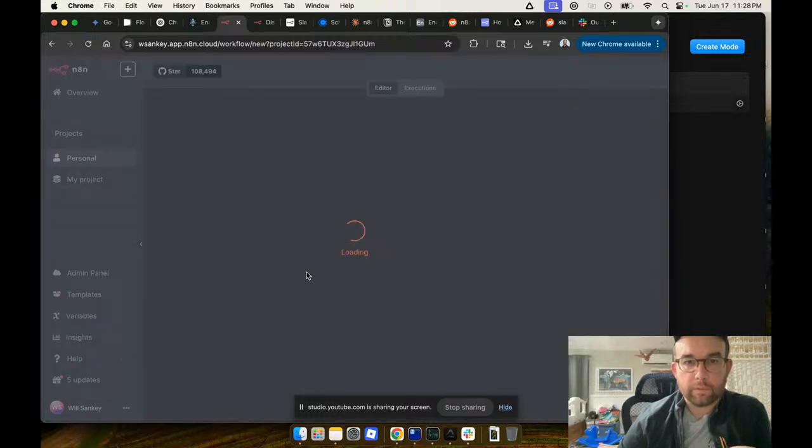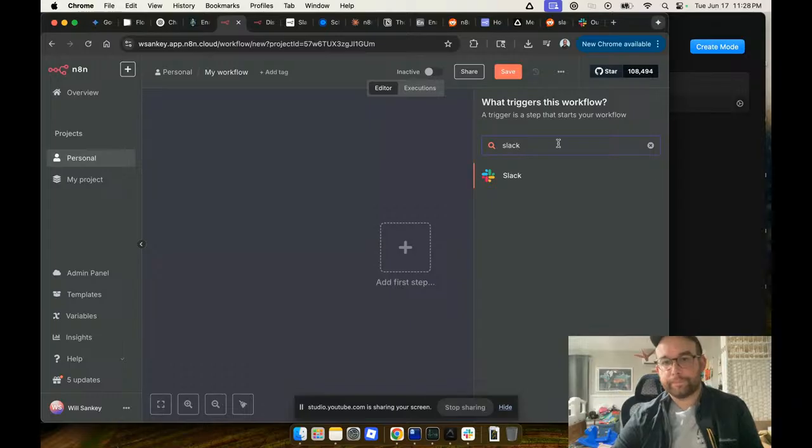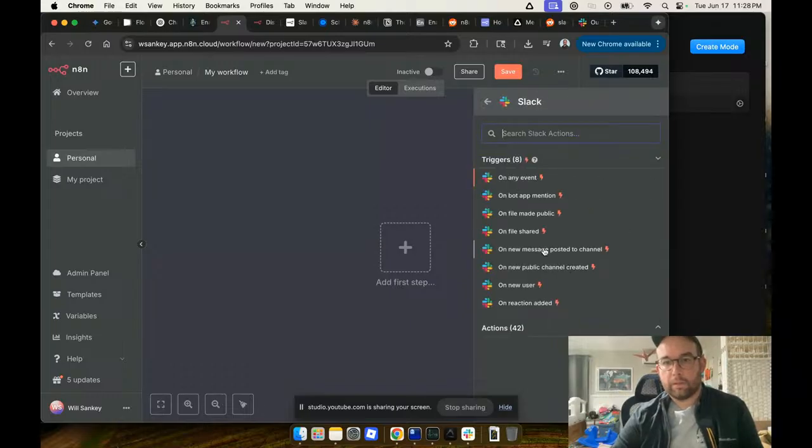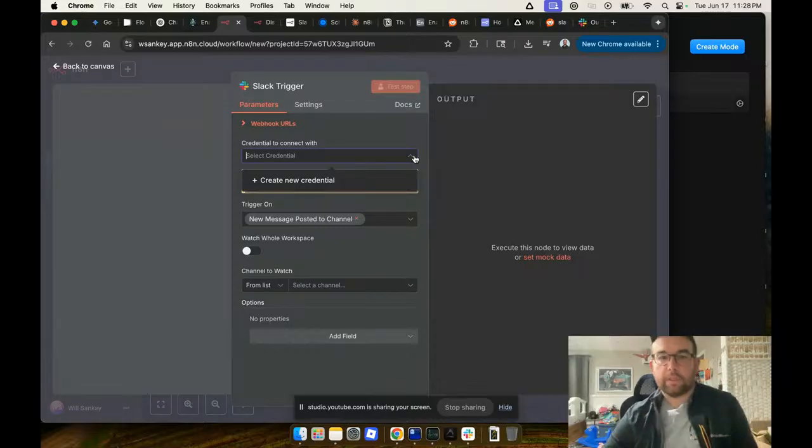Yes, great workflow. Add step, Slack, on new message posted to channel, credential. I have a Slack credential. What the F?